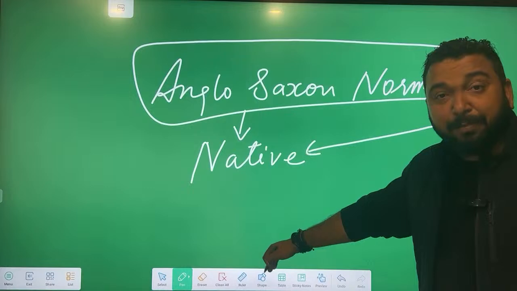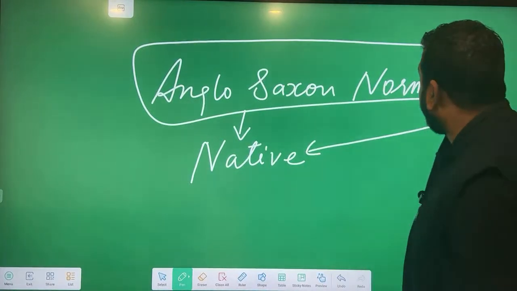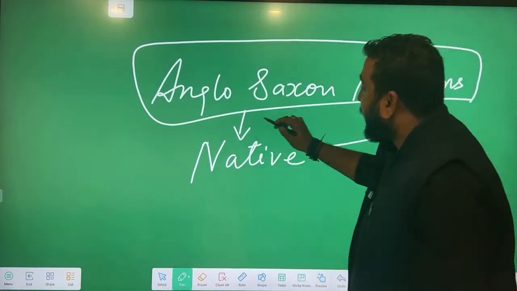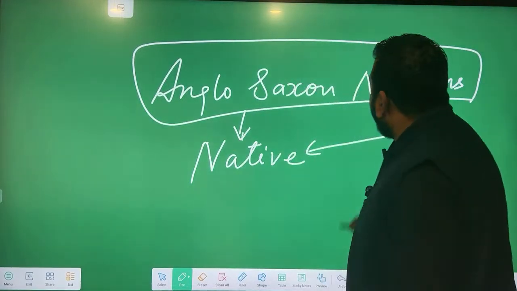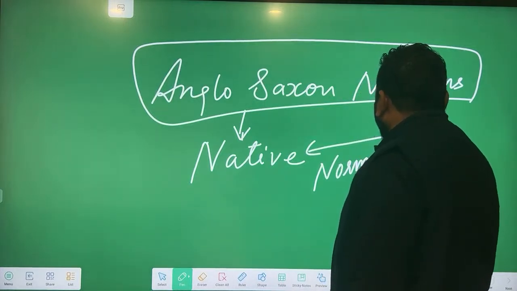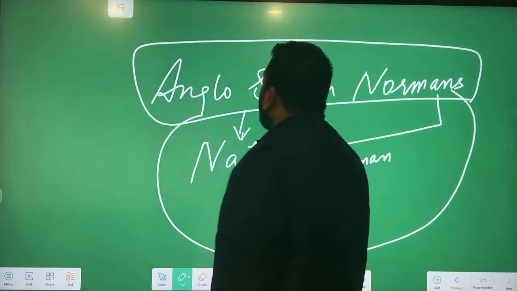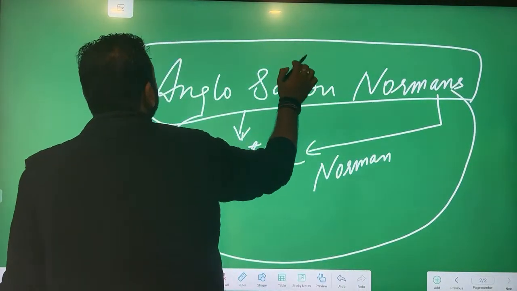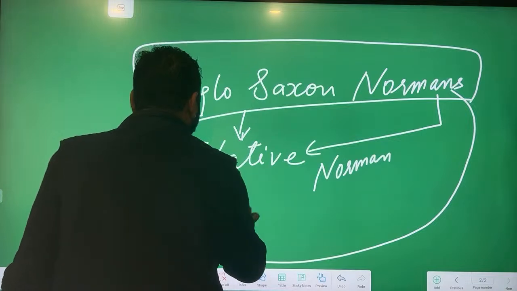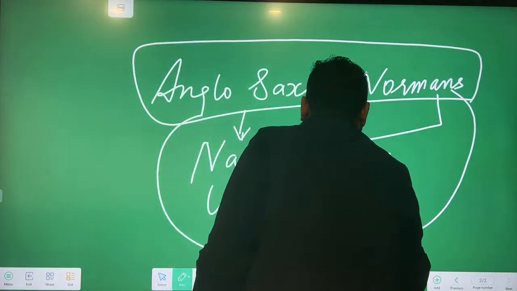They were already at their place. They came, they were the invading army, the approaching, marching people. That's why, as Anglo Saxons were the native, Normans started mixing up with them, and now they are collectively called Anglo Saxon. So, when you talk about the proper Anglo Saxon timings, that can be taken 450 to 1340.